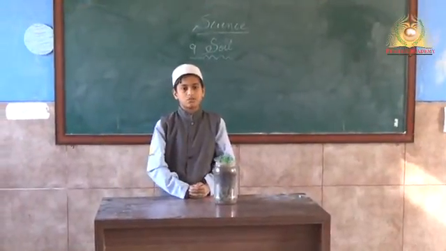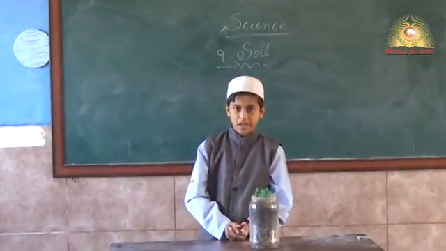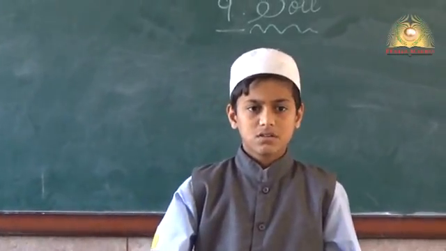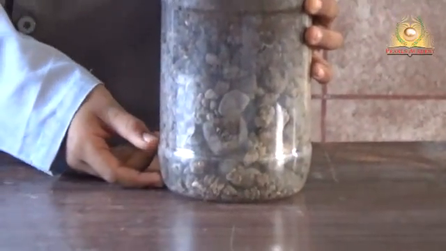Assalamualaikum warahmatullahi wabarakatuh. My name is Sulaim Razvi and today I will present what a soil profile is. Soil is not just what we see on the surface. It extends feet below the earth's surface, and each distinct layer is called a soil horizon. Do you know how many main different layers of soil there are? No? I will tell you. There are three different horizons of soil: horizon A, horizon B and horizon C.